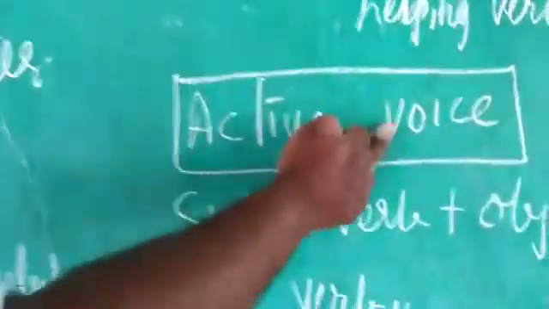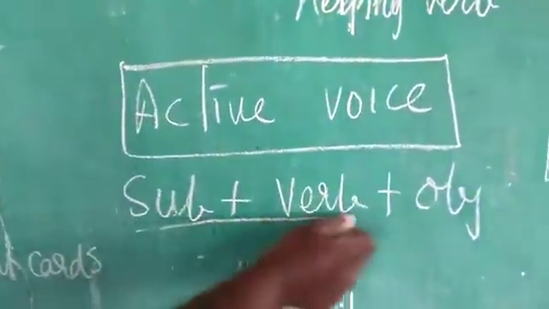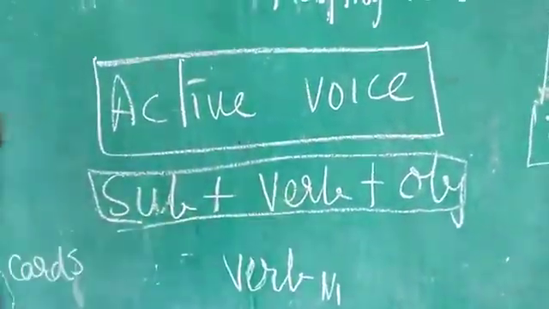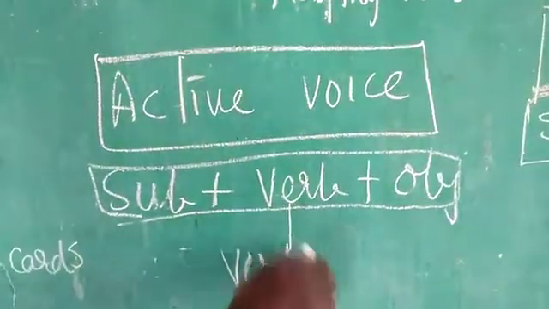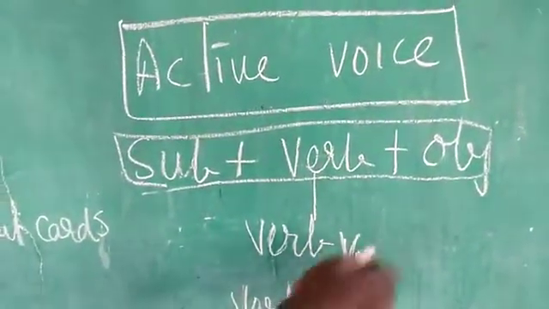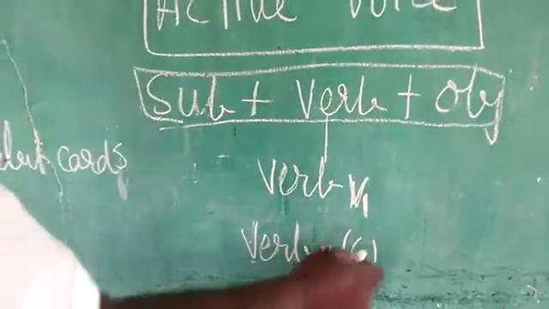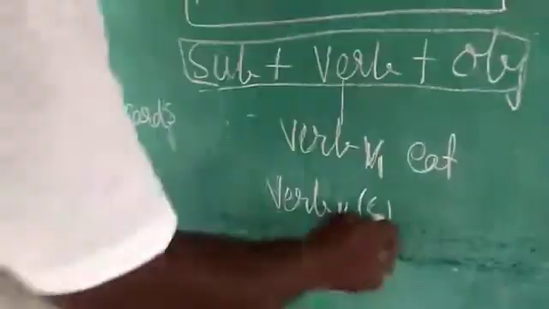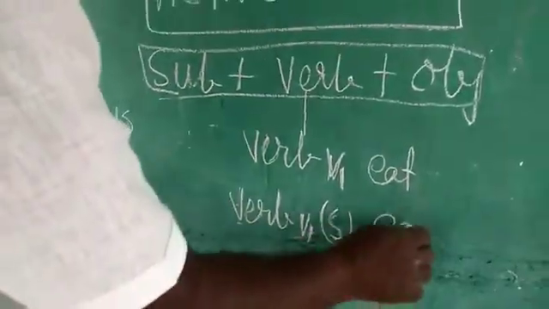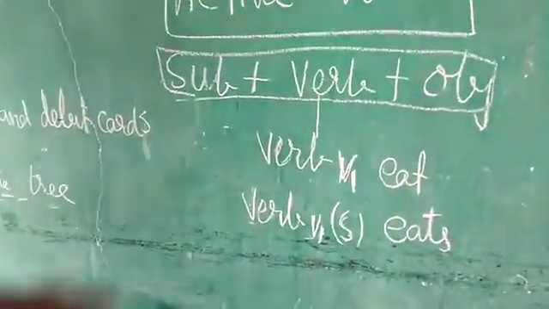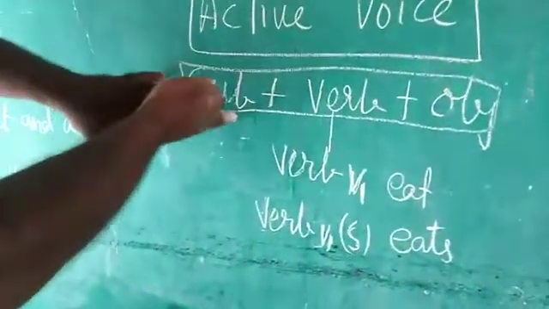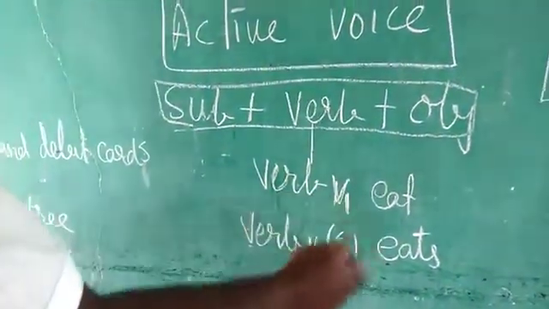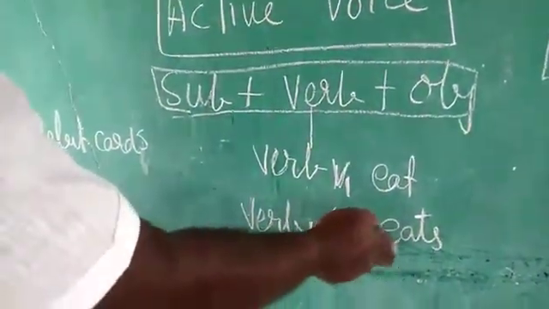In active voice, this is the way you see the sentence in simple present tense: subject plus verb. As I told you, the verb should be with V1, or V1 with the S form. V1 means, for example, you take eat, and V1 with S is eats, right? So the active voice structure is this, children: subject plus verb plus object. The verb should be in simple present V1, or V1 with S form.